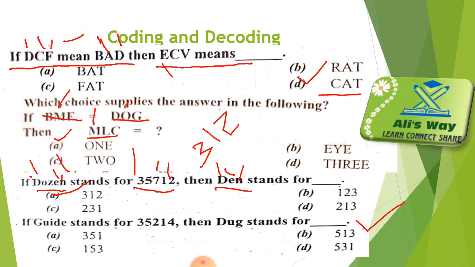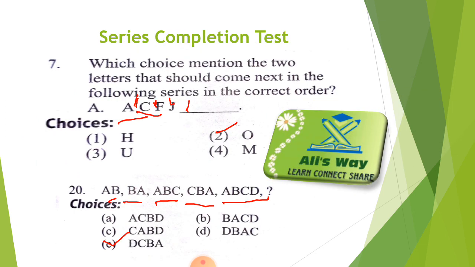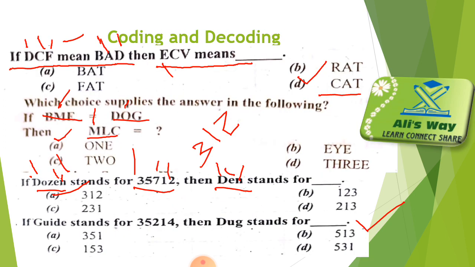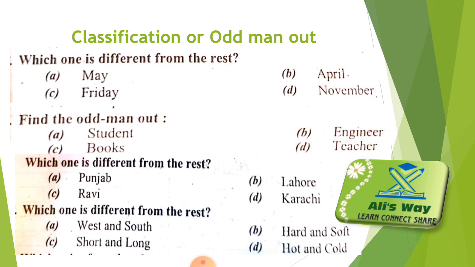And now coding and decoding finishes, and you have learnt it properly. Now we have learnt series completion test and coding and decoding also. Now we will move to classification or odd man out. In classification or odd man out, we have to find the different word from all the options.